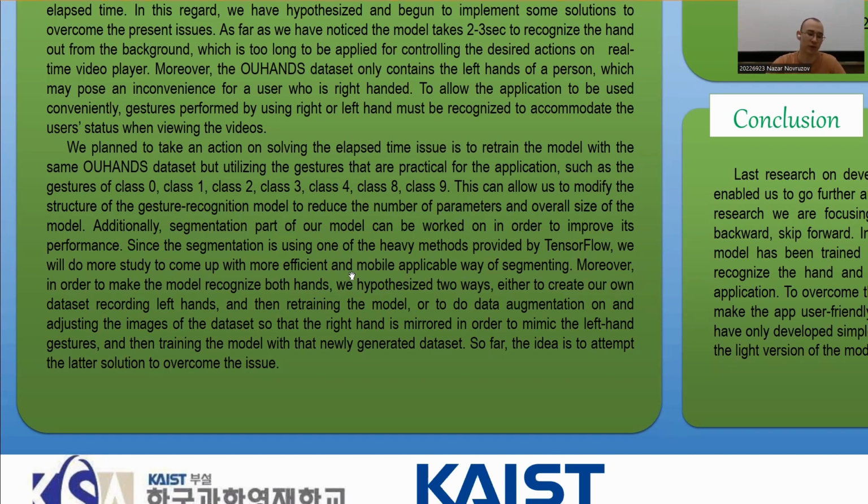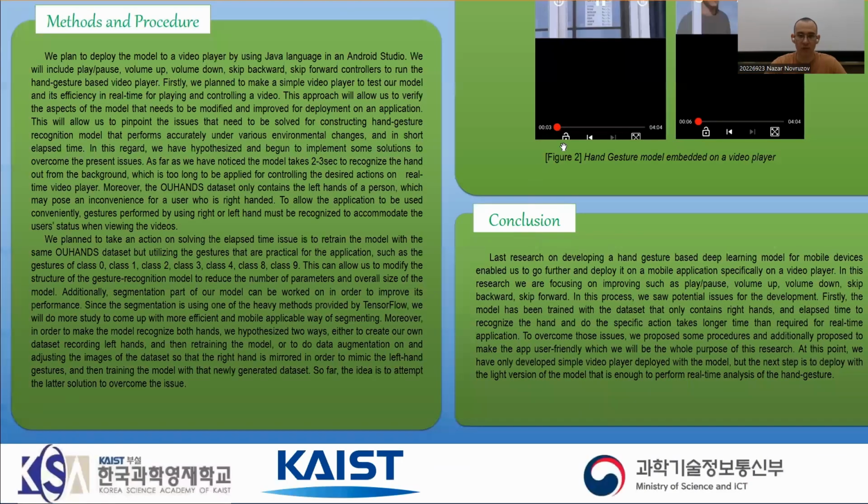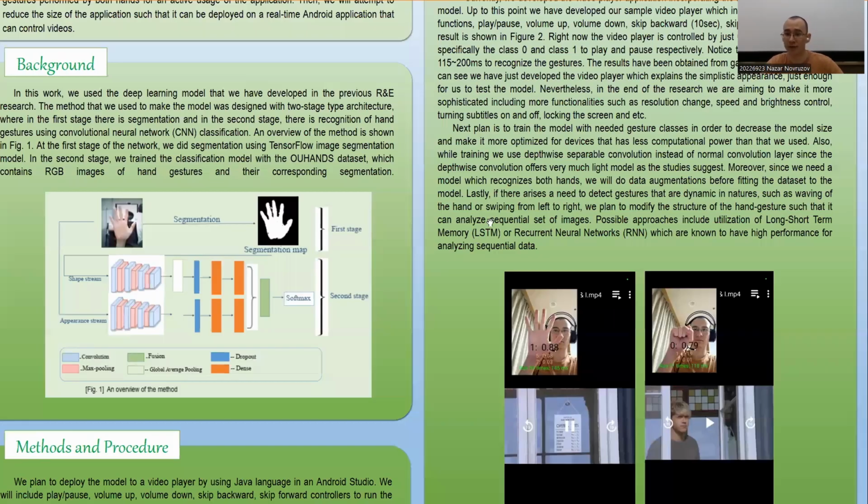Instead of the TensorFlow model, we can change to other models which are easier and cheaper than what we currently have. And also, since the model can only recognize left hands, we need to retrain the model to recognize right hands. In order to do that, we do data augmentation before retraining the model, to mirror the left hand to generate the right hand, so the model can recognize right hands as well. So that's our methods and procedures for this research.